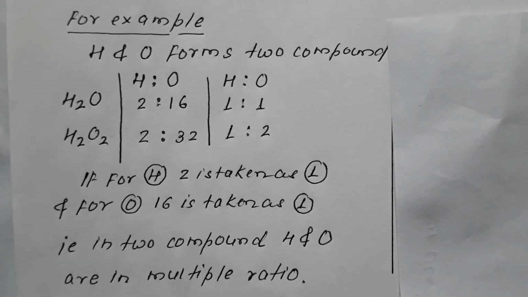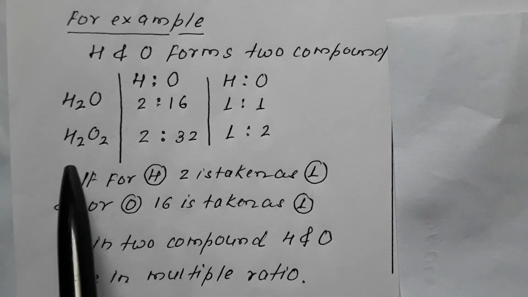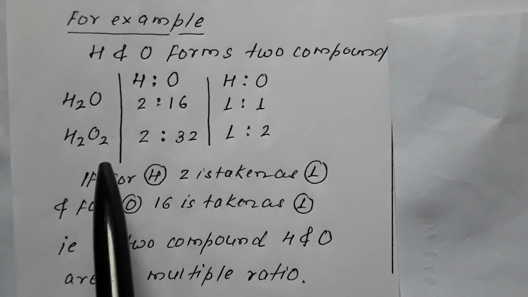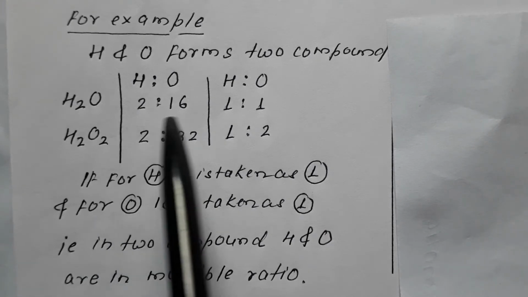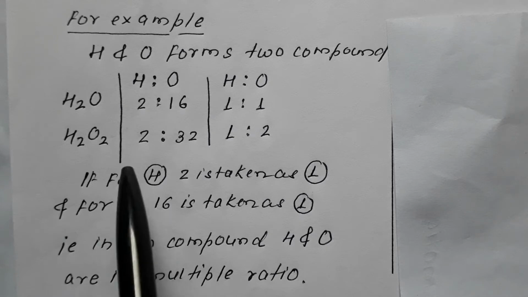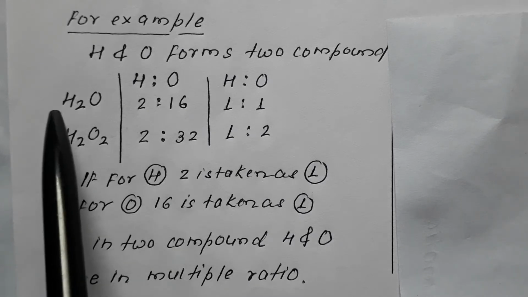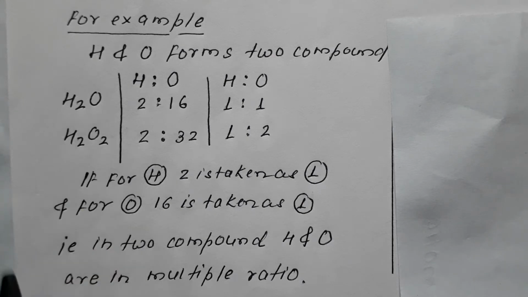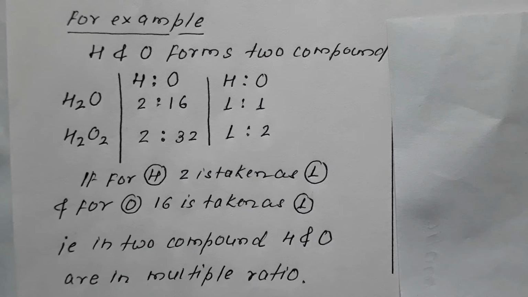In the second, the weight of hydrogen is 1 into 2, that is 2, and oxygen is 16 into 2, that is 32. So it is 2 is to 16 in one case and 2 is to 32 in the second.